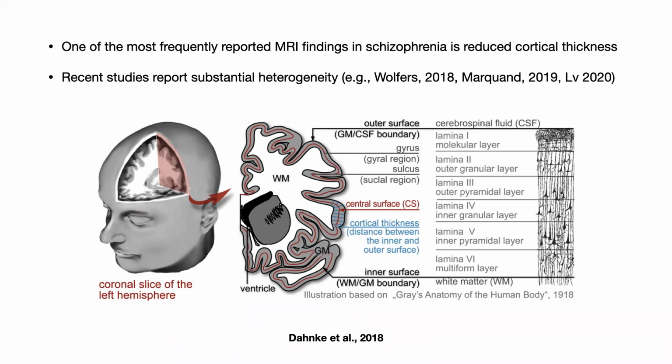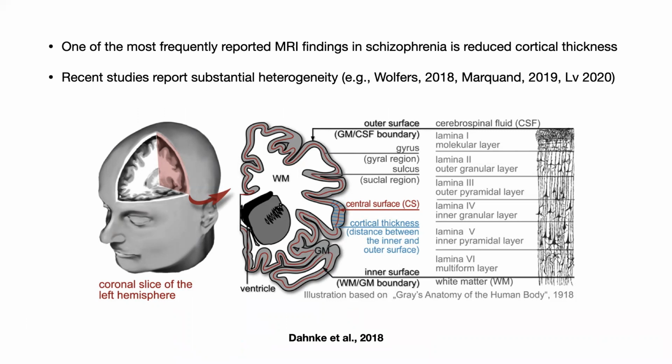So while this finding of reduced cortical thickness in schizophrenia is quite robust, recent normative modelling studies, including ours, indicate substantial heterogeneity across individuals diagnosed with schizophrenia. And this is both in terms of the specific loci affected and in terms of the severity of cortical thickness alterations. So one of the interesting questions that might arise is what contributes to this heterogeneity?